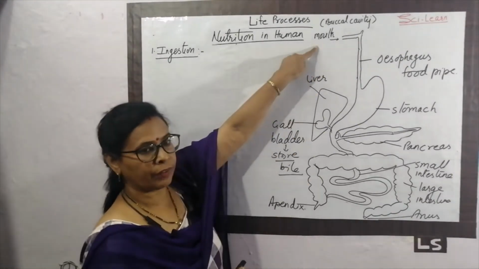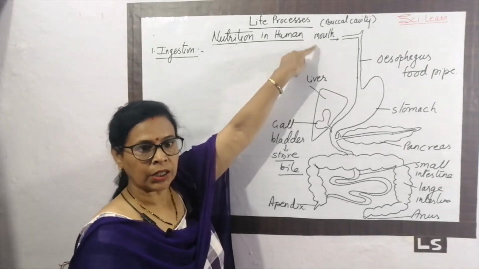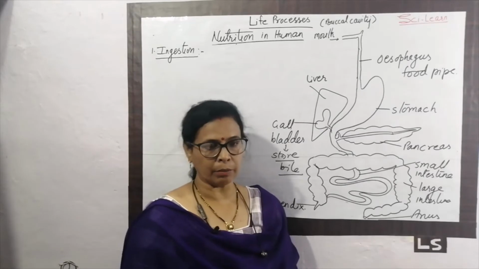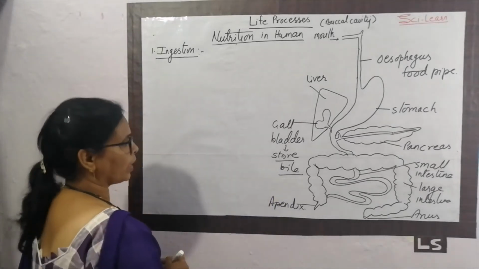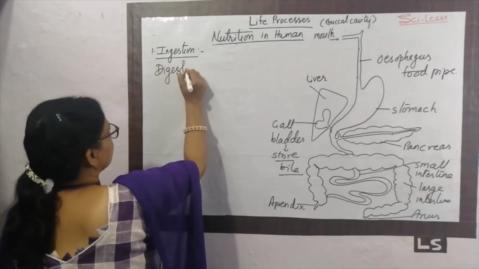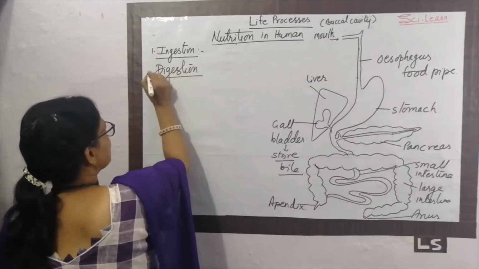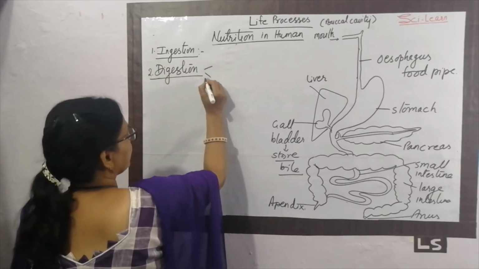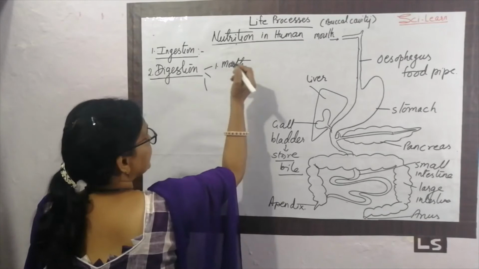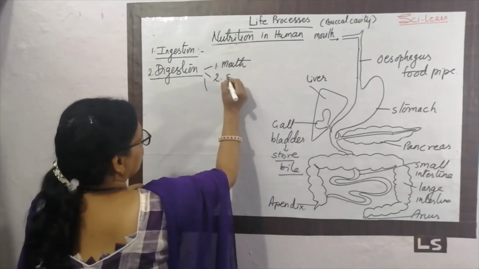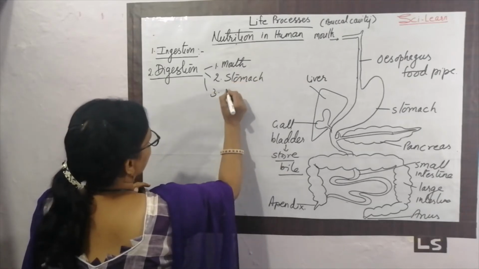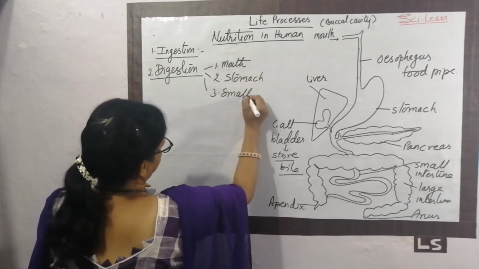We ingest our food in our mouth. That is what ingestion is. Ingestion is taking in the food. Afterwards, what happens after ingestion? Digestion is going on. In humans, digestion is a complex process which is completed in three phases. First, it is started in the mouth. Second, it is in progress in the stomach. And third, it is completed in the small intestine.